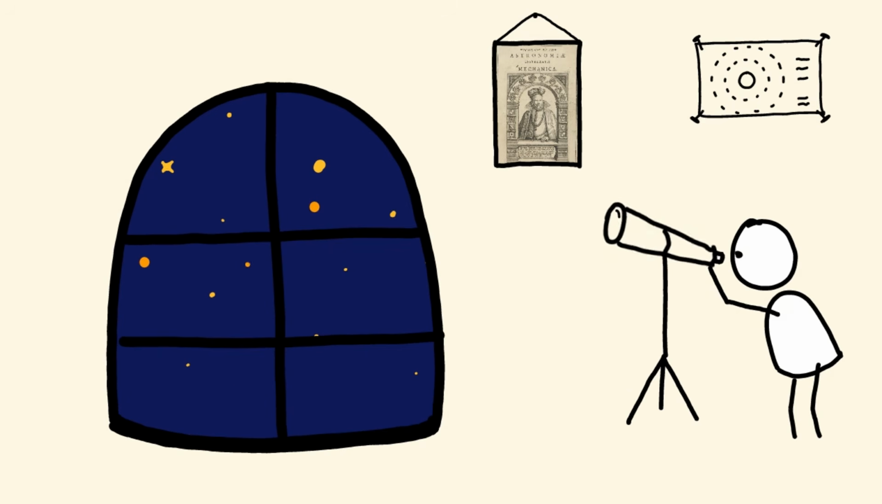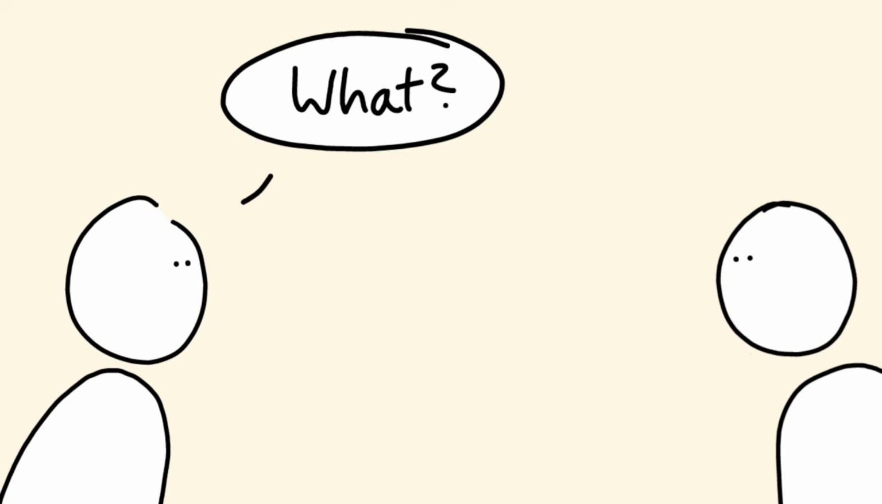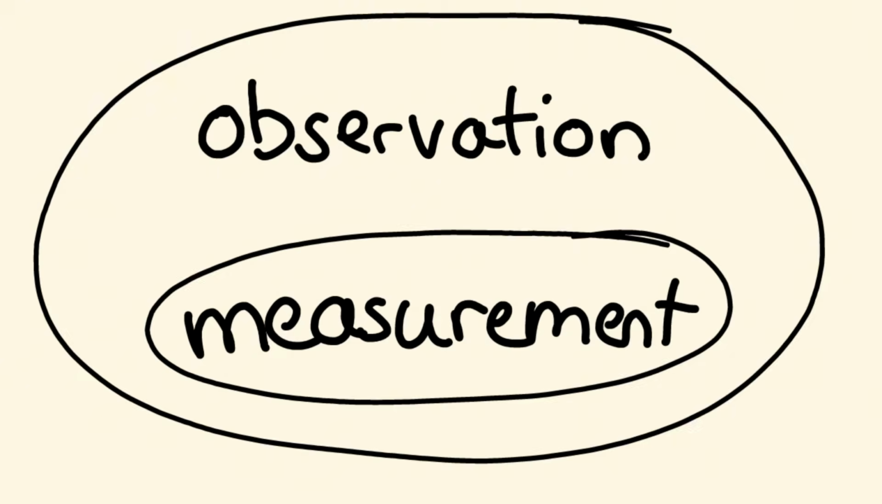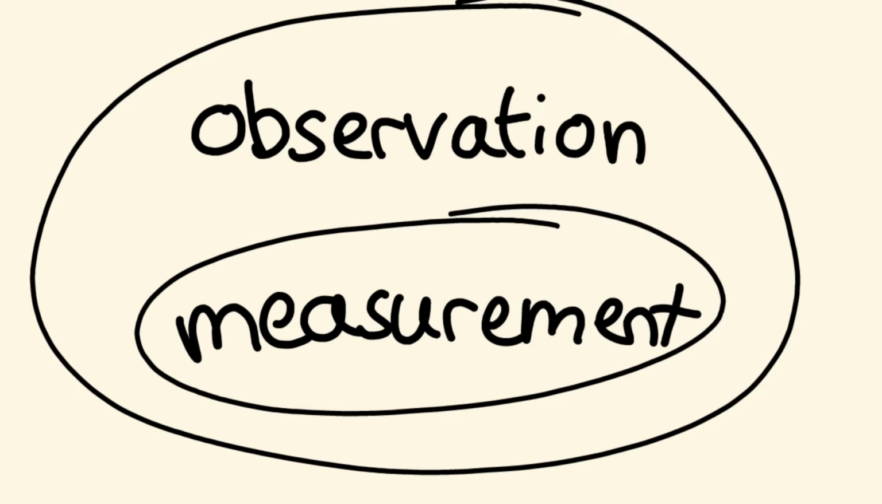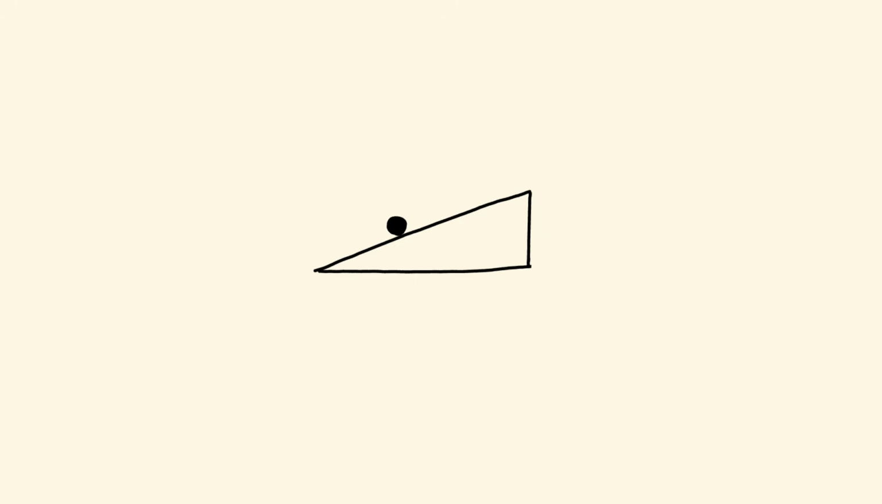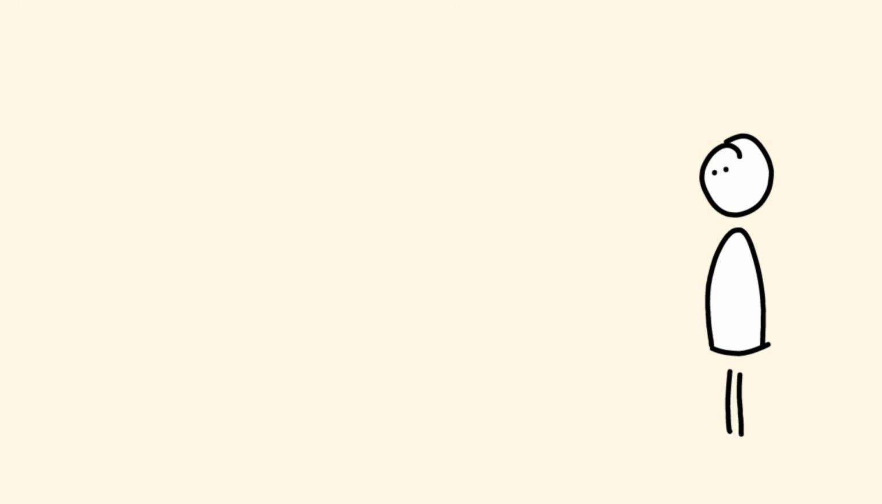So in classical physics, observation answers questions like what is happening? And measurement attaches a number to this. It answers questions like how far does the ball roll down? So every measurement is a specific kind of observation. But not every observation is a measurement. Now, let's say the ball and the ramp are really small. No, I mean really small. So small that we can't see them, not even with a microscope. But for some reason, we can find out the position of the ball at certain times.